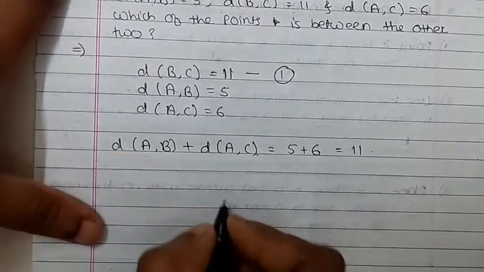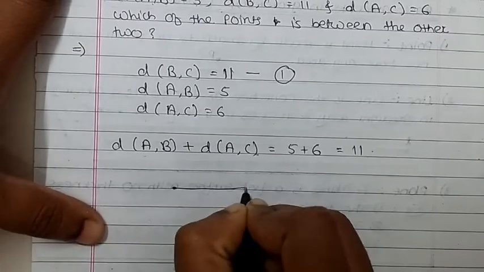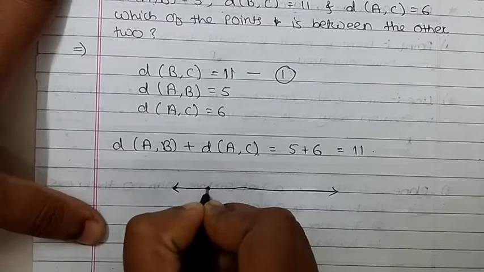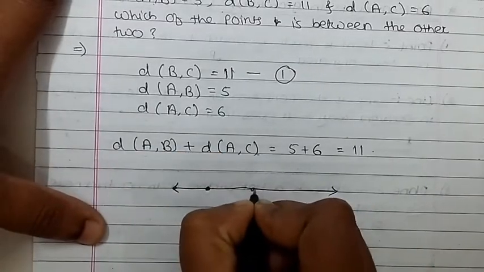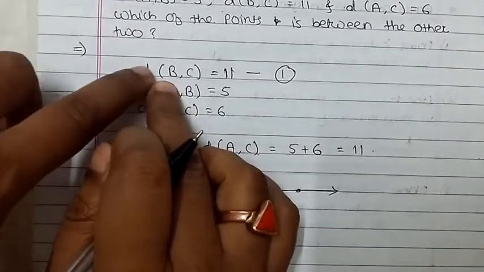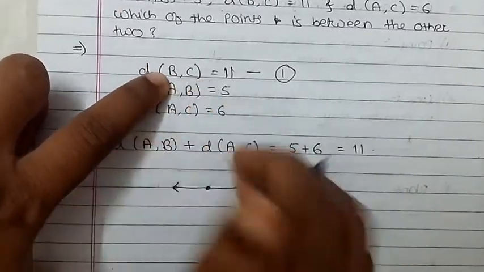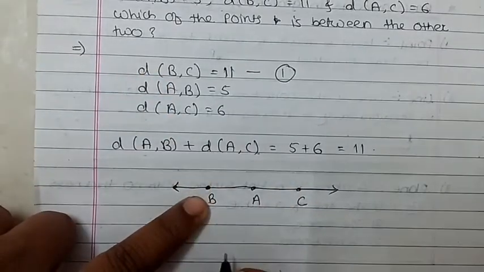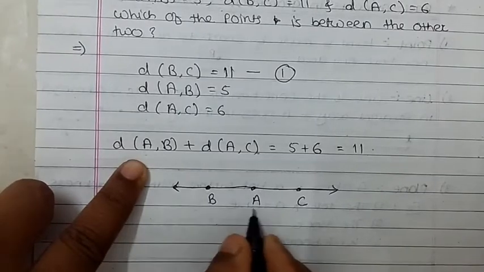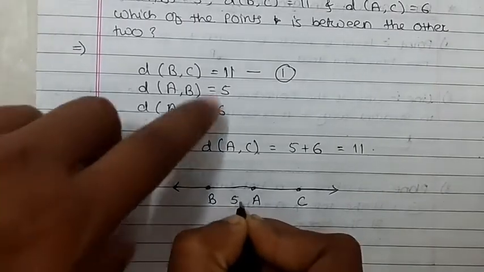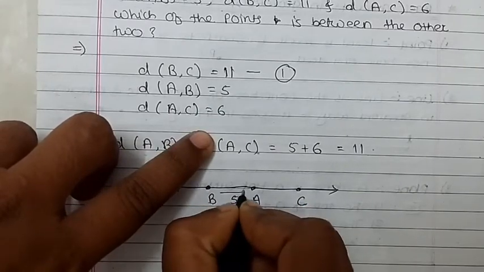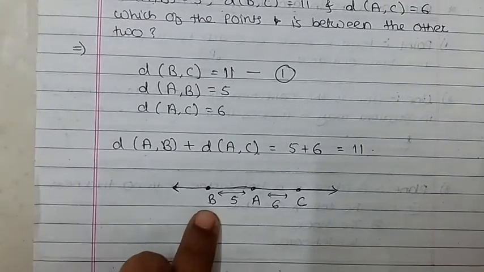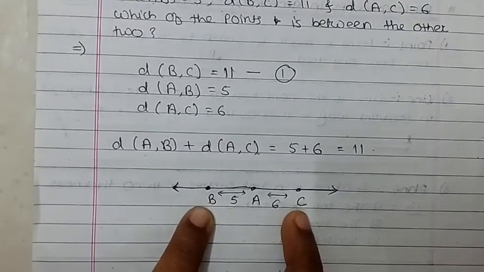So when we add these two distances, we get the first one, that is B and C. Observe here, I want to draw one line. The extreme points are B and C only, and in between is A. The distance between A and B is 5, and the distance between A and C is 6. When we add these two, we get the distance between B and C, that is 11.